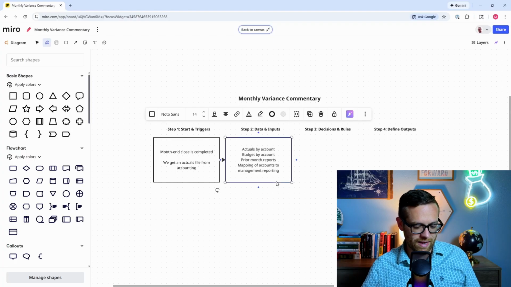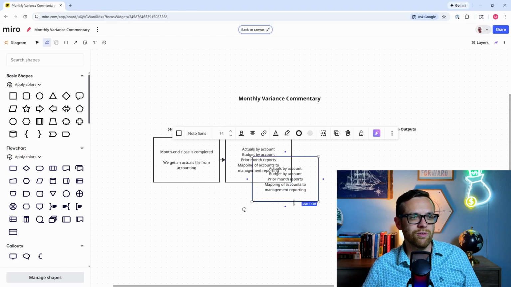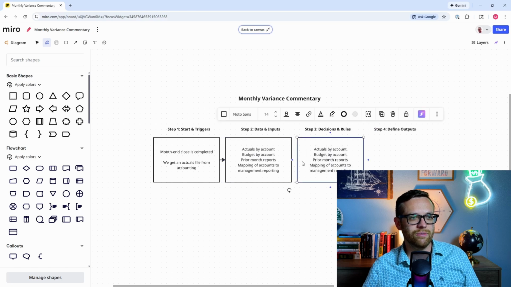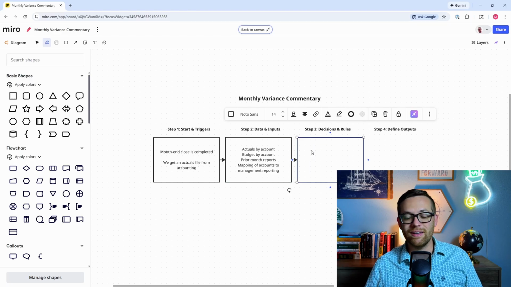We'll put our next box in here. This is going to be for our decisions and our rules. All right, we'll pop that over here. We'll draw our line. Pop that in here. We'll draw our line. All right, so now we've got our flow continuing. And clear this out since I copied it. All right, so decisions and rules.